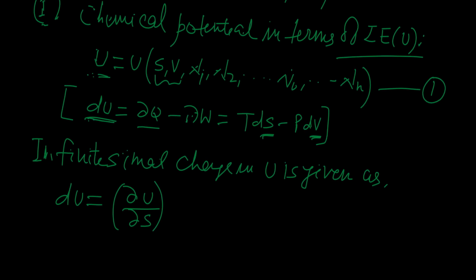So what will be the constants? Constants will be V, n1, n2 and so on, into dS, plus, now we will differentiate with respect to V, so the second term will be del U by del V. Now, except V, other variables will be treated as constant.